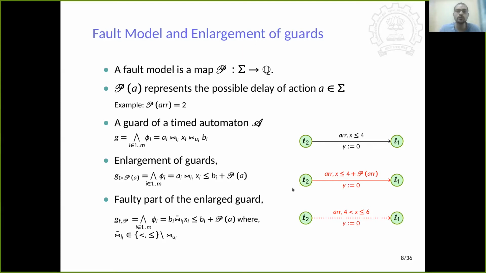One corresponds to good behavior, that means while the value of x is less than or equal to 4, and another part where the value of the clock is greater than 4 and within 6, because adding to the upper bound will become 6. So when the arrival happens from greater than 4 time units to less than or equal to 6 time units, we call this behavior the faulty part of this enlarged guard. And we call the transitions that have the faulty part of the enlarged guard a faulty transition.